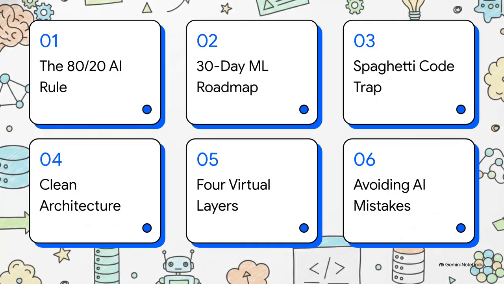Okay, here's our agenda for today. 1. The 80-20 AI rule. 2. Your 30-day ML roadmap. 3. The spaghetti code trap. 4. Pragmatic clean architecture. 5. The 4 virtual layers. And finally, 6. Avoiding common AI mistakes. Let's get right to it.